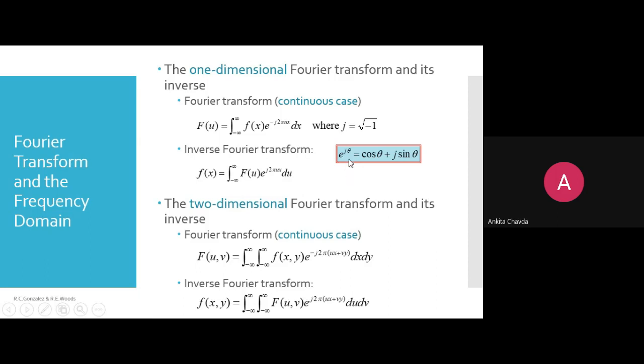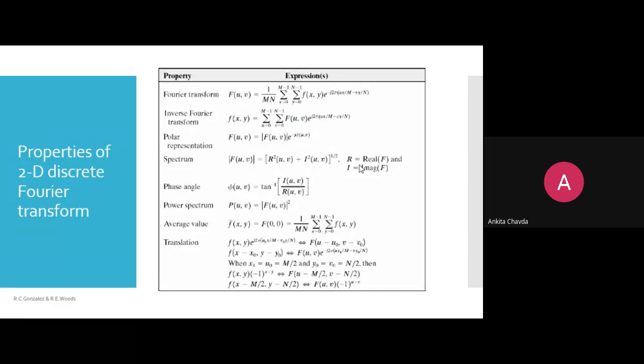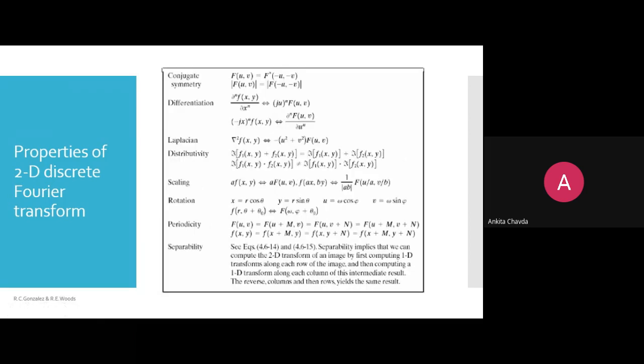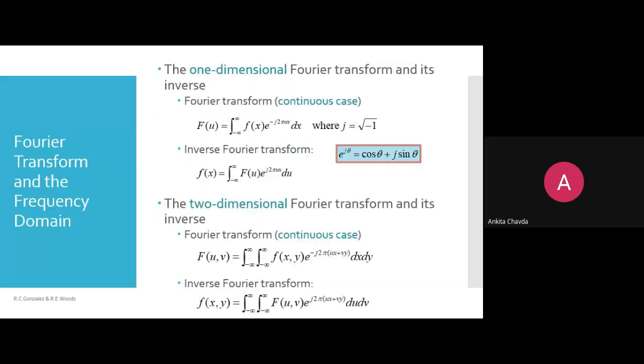Here e raised to j theta, whatever you are representing for your angle, right? Because we will see different kinds of properties of the frequency domain, and those properties you can see over here. Here we are talking about angles and translations, and these are all properties of the 2D discrete Fourier transform. How they came, there is no description. This is only the table they provided, so you just need to remember those formulas. So it is cos theta plus j into sin theta, right? This is what they are representing as e raised to j theta.